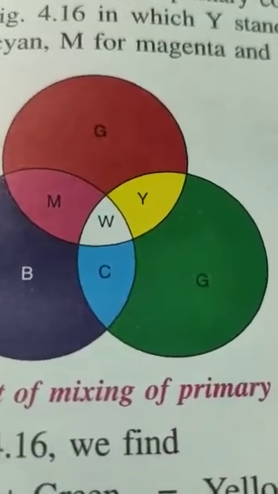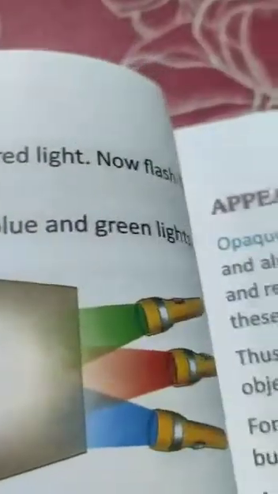I hope it is given in your book. In this activity, to observe mixing of light, read it and you will understand.